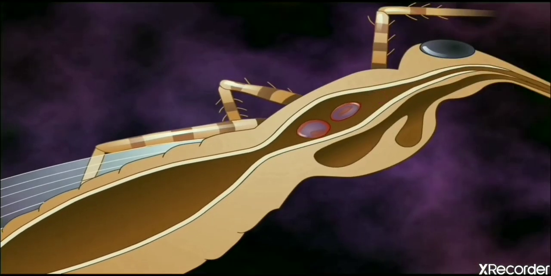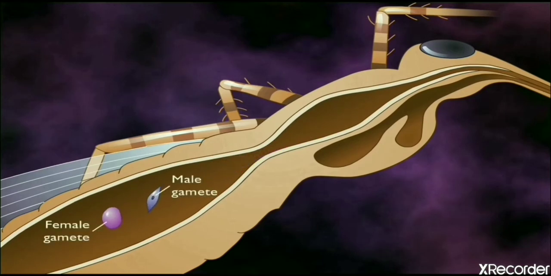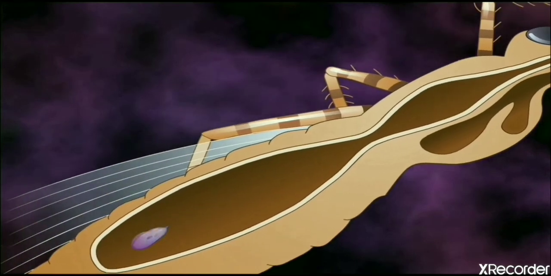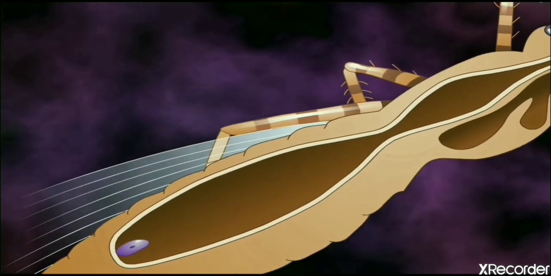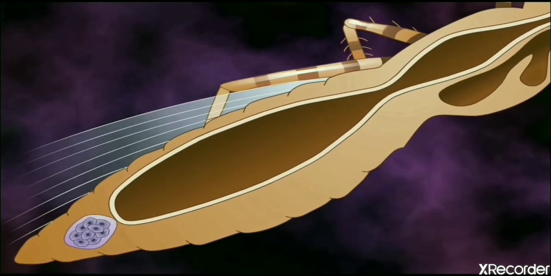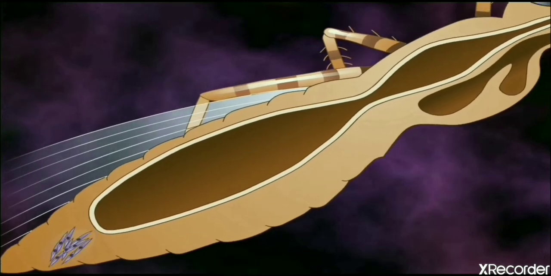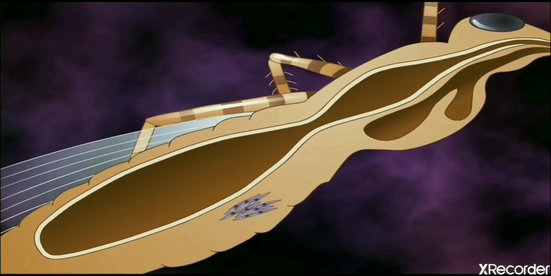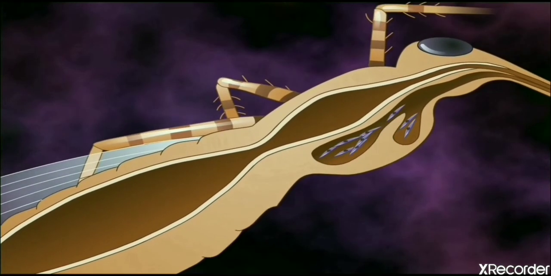Within the gut of the mosquito, the gametocytes form male and female gametes. They unite to form a zygote. The zygote forms oocysts, which produce a large number of sporozoites. These sporozoites now migrate to the salivary gland of the mosquito, and from there are injected into the bloodstream of humans, thus repeating the cycle.